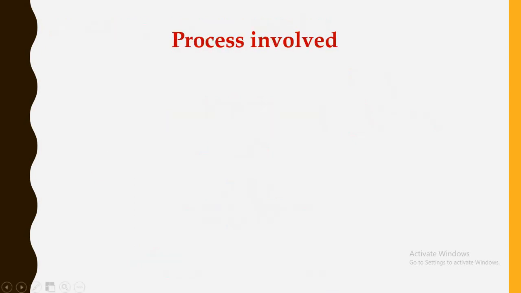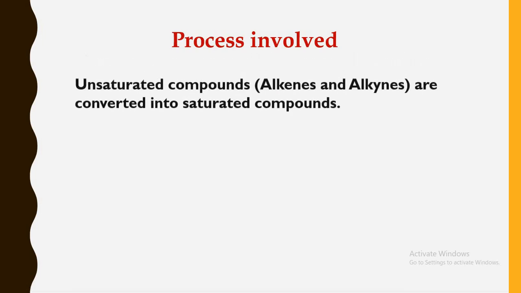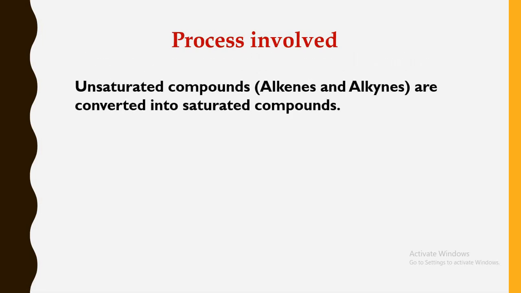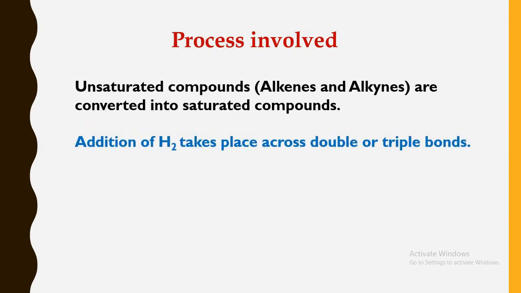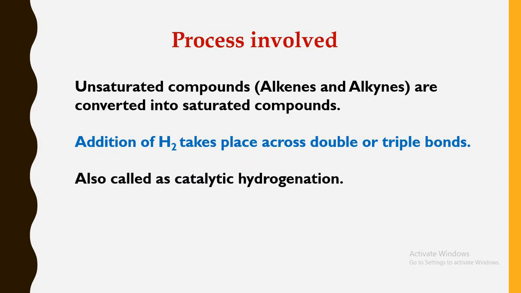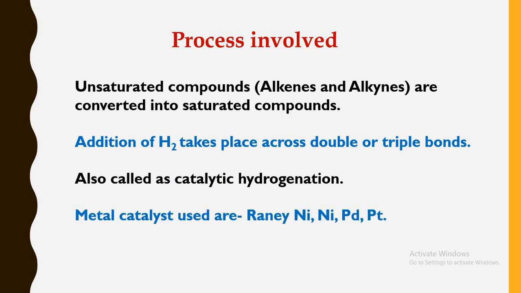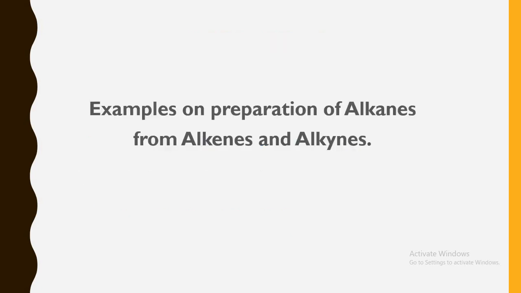So what is the process involved in this reaction? Unsaturated compounds get converted into saturated ones. Addition of hydrogen takes place across the double or triple bonds. This reaction is called the catalytic hydrogenation reaction, where metal catalysts like Raney nickel, nickel, platinum or palladium are used.